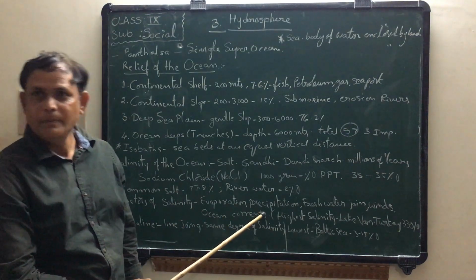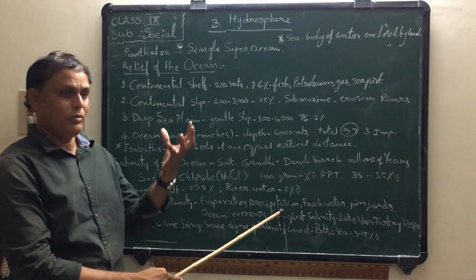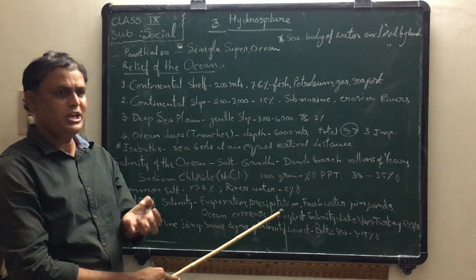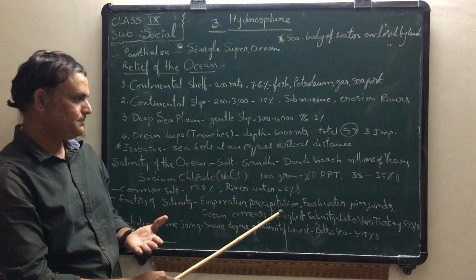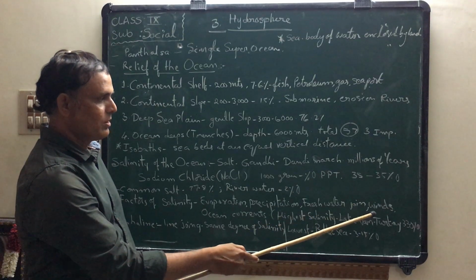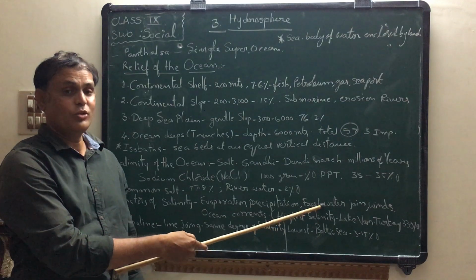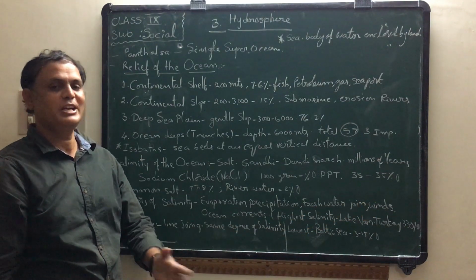Next one, precipitation. Precipitation means water joining through rainfall. Next one, freshwater joining through rivers. Next one, winds blowing over oceanic water.